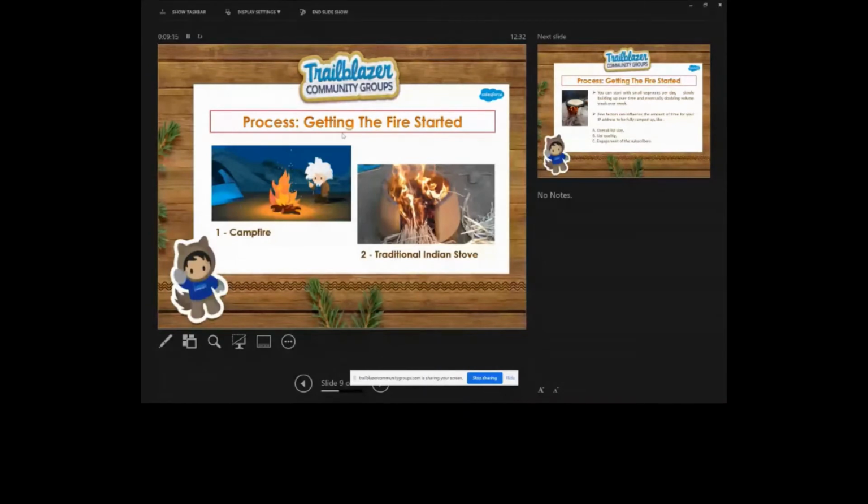Obviously, first you push a few small sticks under the stove, then you put a few drops of butter, and then you burn the sticks using a matchbox. After that, we slowly, gradually increase the quantity of sticks, and then you will notice the fire has completely started. So this is the process of starting the Indian stove, and the same process is happening with IP warming. Next, please.